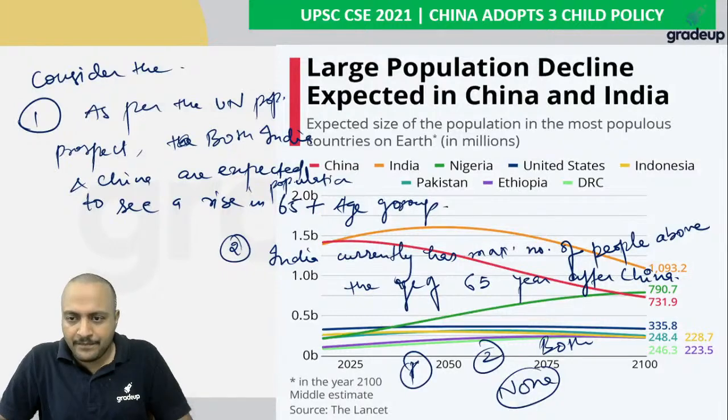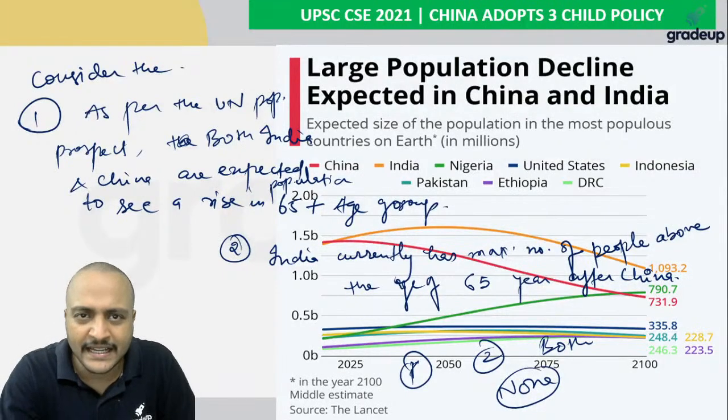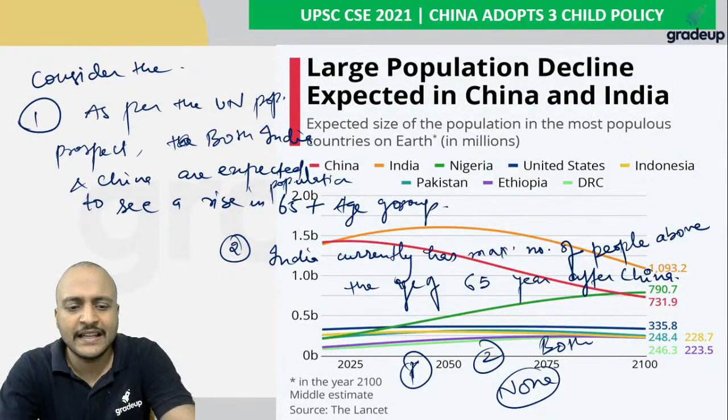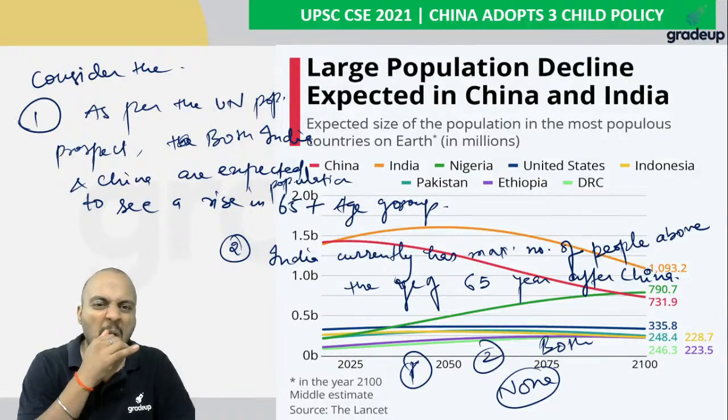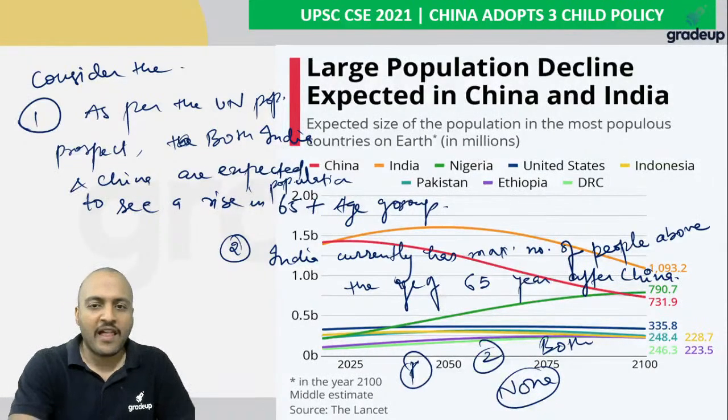And guys, which is incorrect? You have to tell which is incorrect. Tell me, guys.